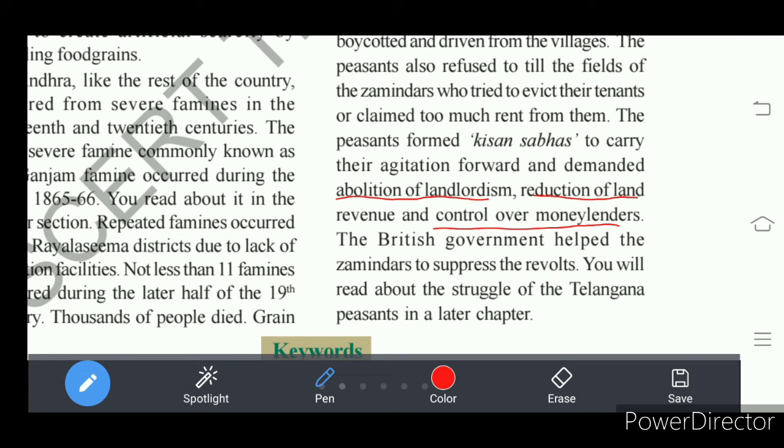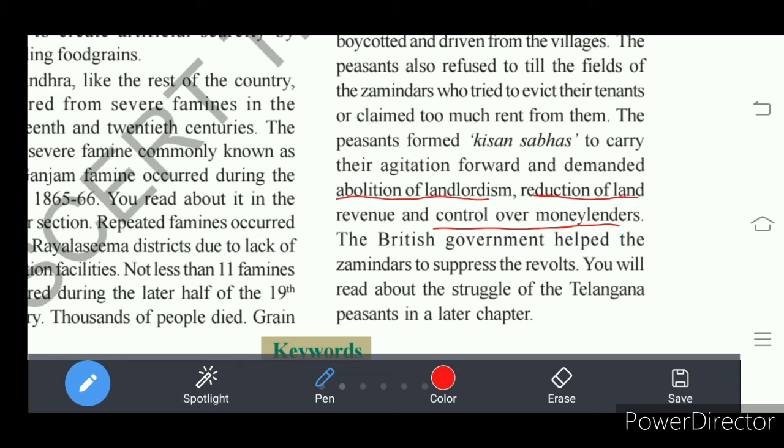Whenever the peasants failed to repay the money borrowed, the money lenders seized the lands of the peasants. So peasants lost their lands.